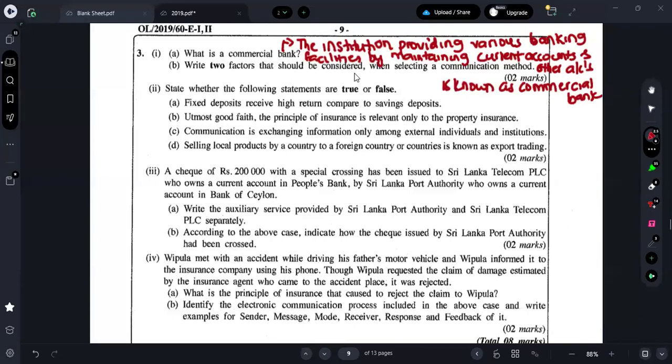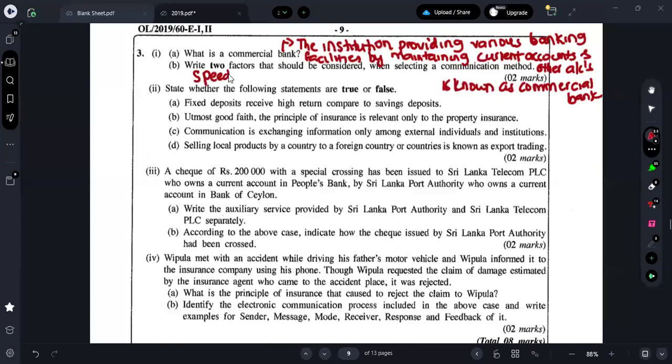Next one is: write two factors that should be considered when selecting a communication medium. Now, what are the communication methods? If you are going to select a communication method, which method are you going to use? Whether you are going to use a phone, or an email, or whether you are going to send a letter. So when you are selecting your communication method, you are supposed to consider some factors. So what are those factors?